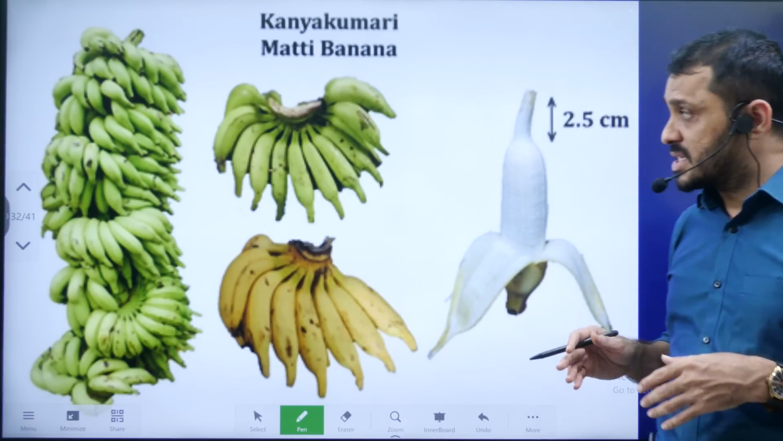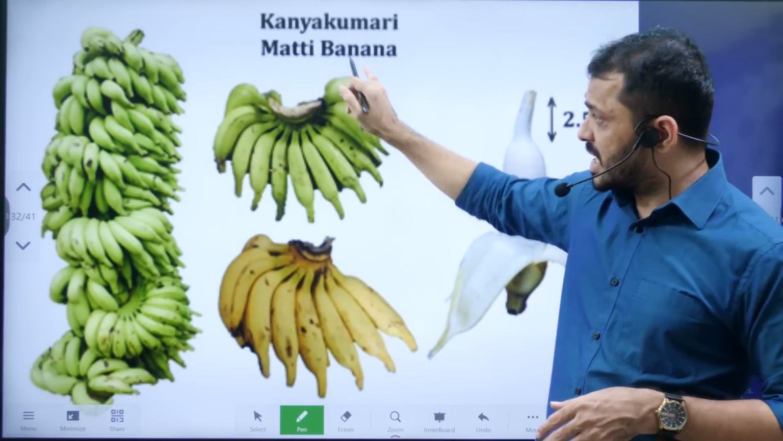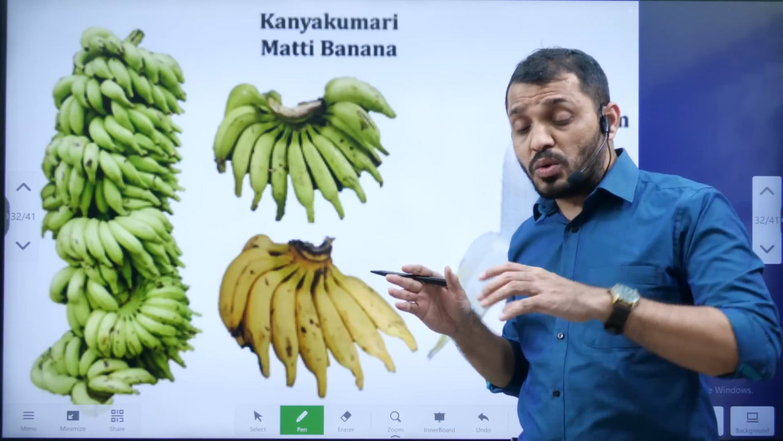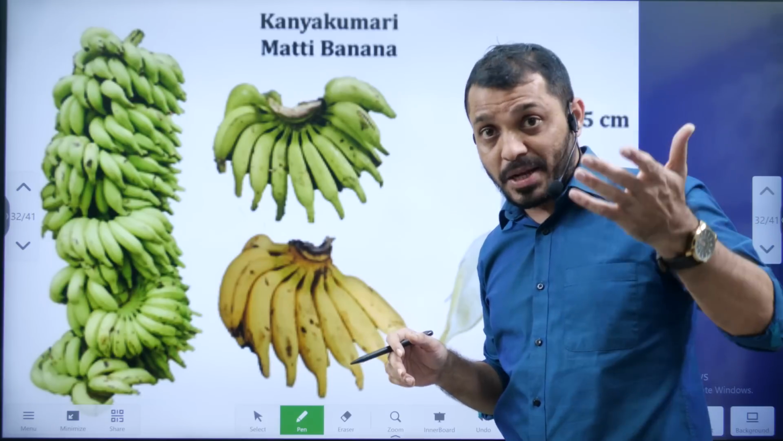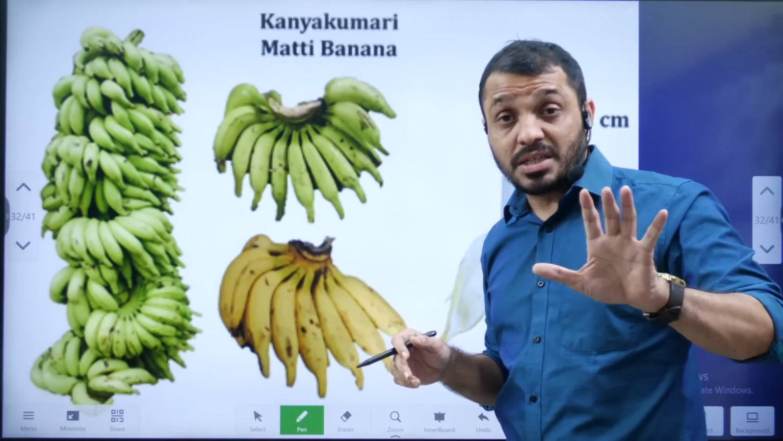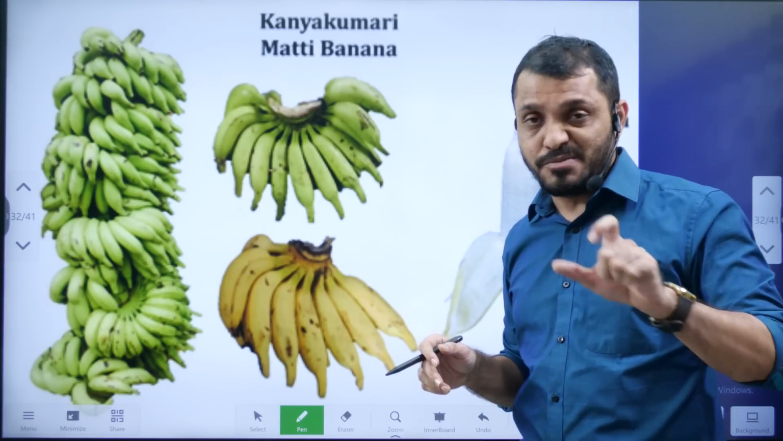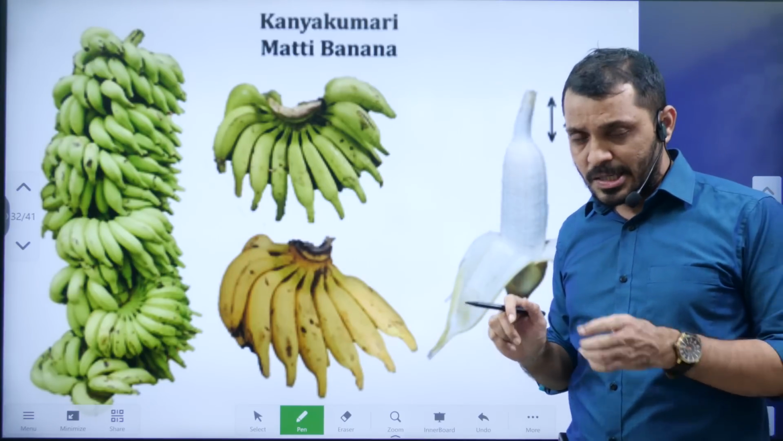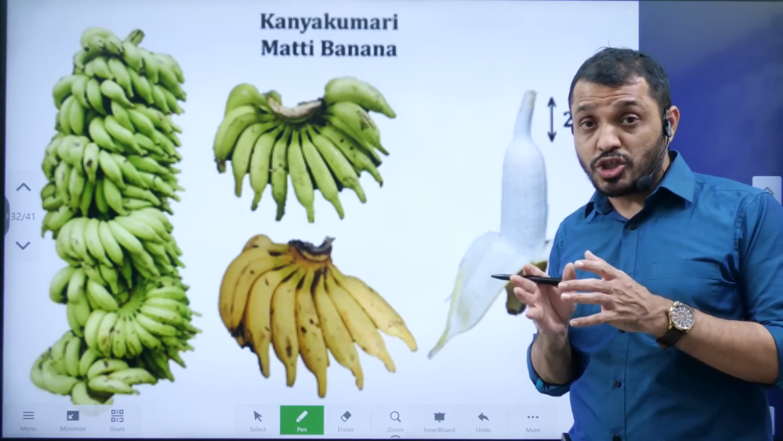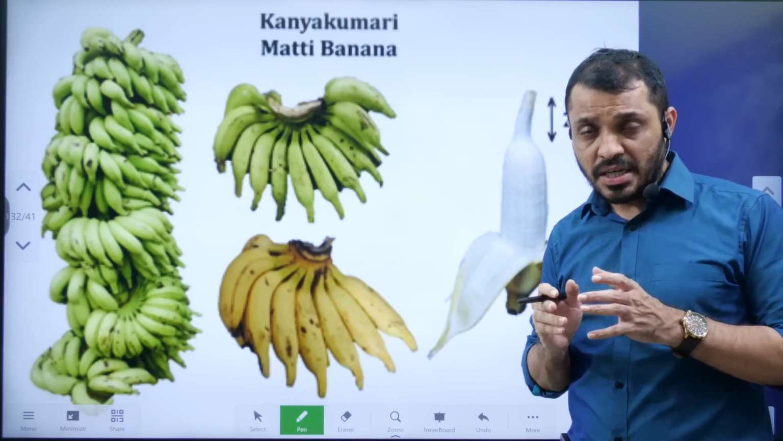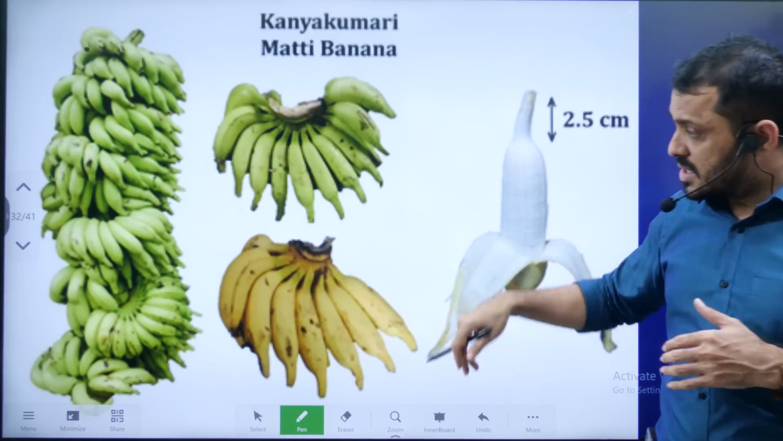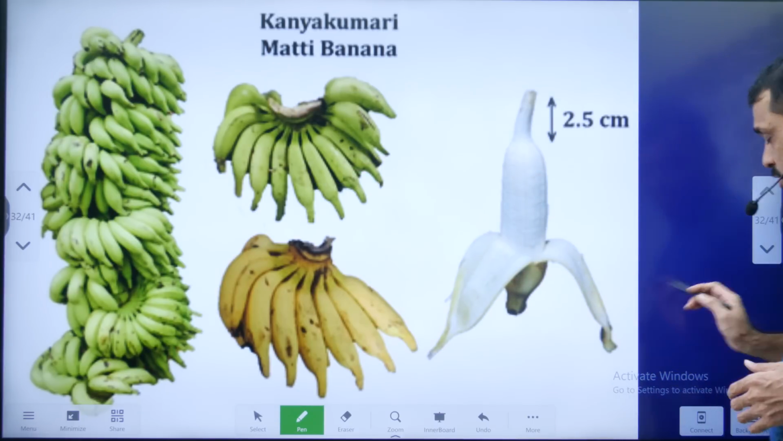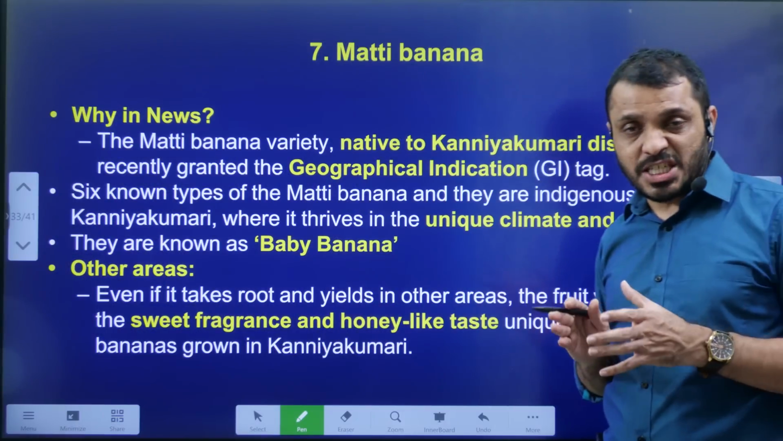The next topic we are going to discuss is the Kanyakumari Matti banana. The specialty of this banana variety is that even if you grow this banana plant in other places, it doesn't give that kind of taste and smell. It is only in that particular area that it does. That is the reason why recently this Matti banana got the geographical indication tag. These bananas are unique in shape. And this Matti banana grows in which area?